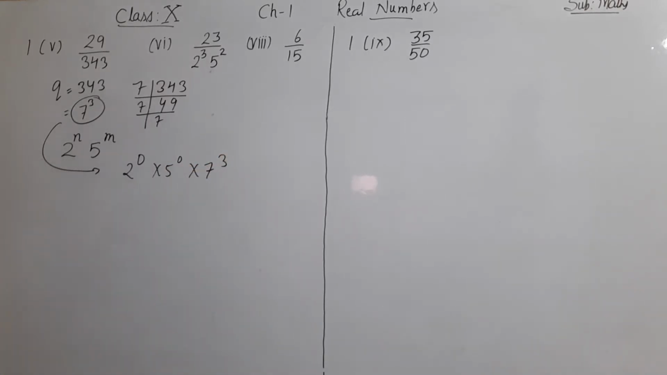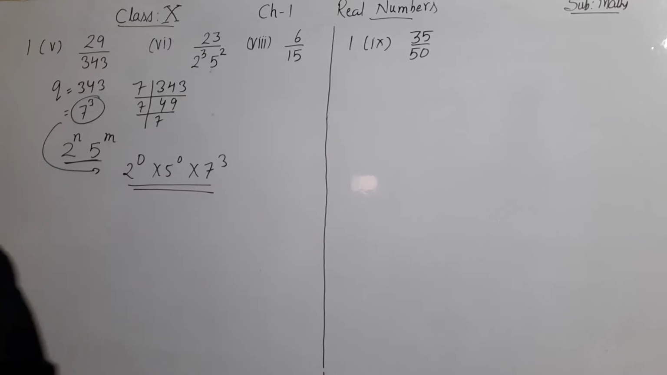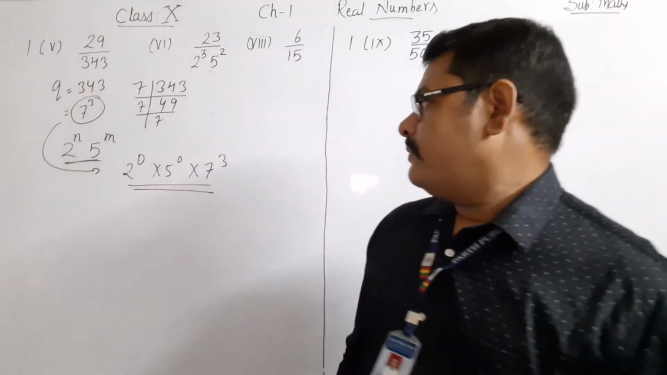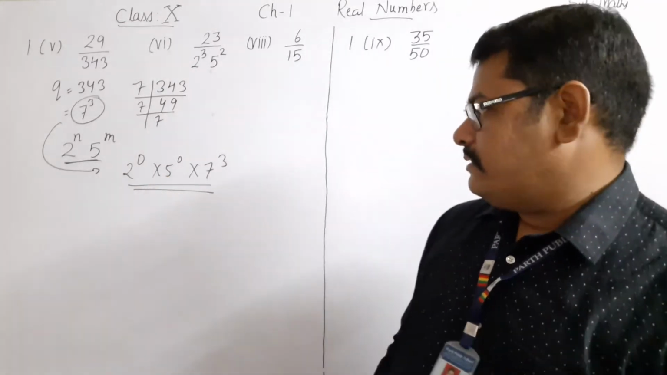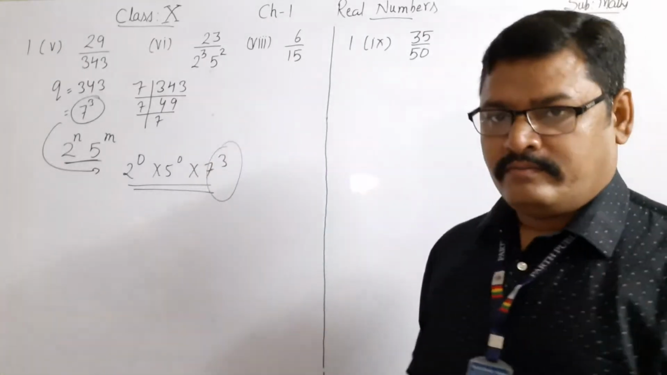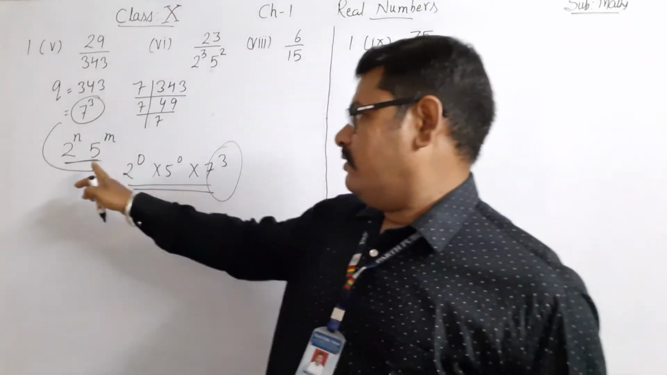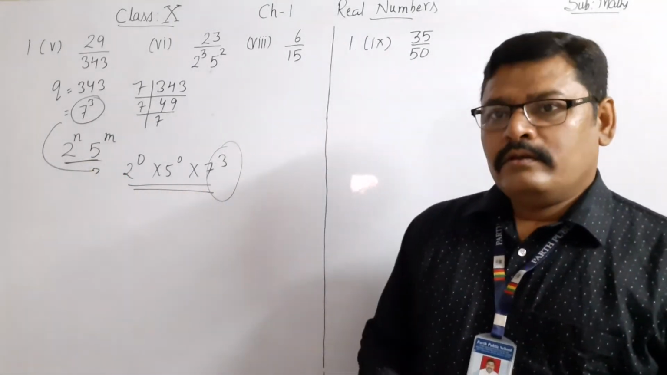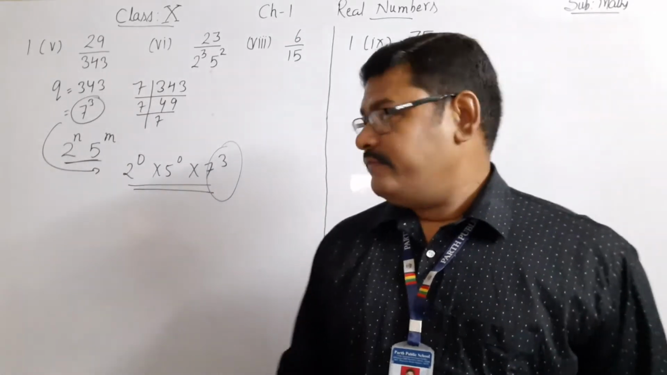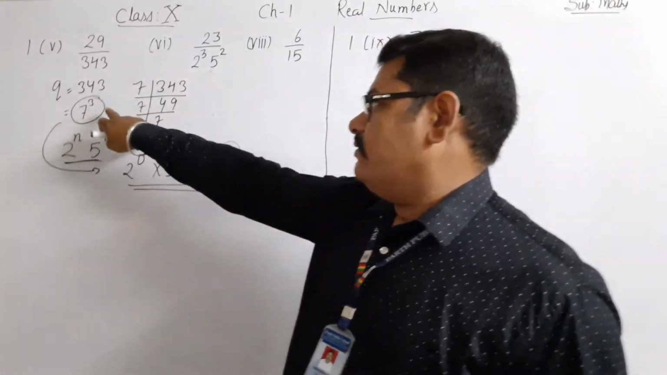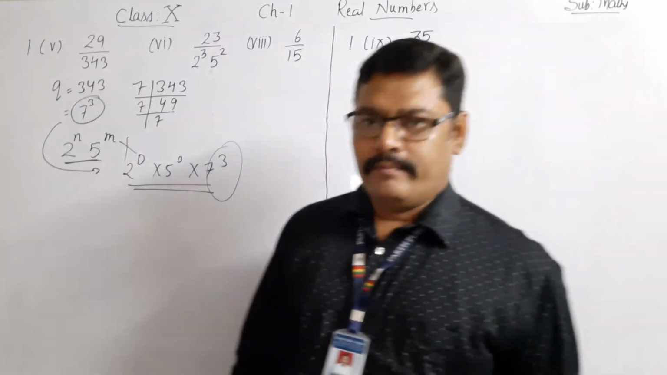Now, even now, can we say that this expression is of the form 2 raised to power n into 5 raised to power m? Definitely no, because 2 raised to power 0 into 5 raised to power 0 are there, but this is the extra factor which says that this expression is not equivalent to this expression. So we are getting one extra factor 7 raised to power 3. Therefore, the prime factorization of q is not of the form 2 raised to power n into 5 raised to power m.